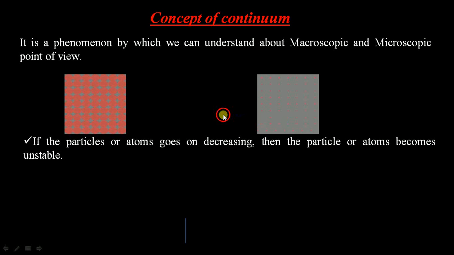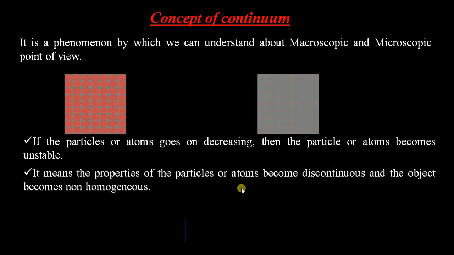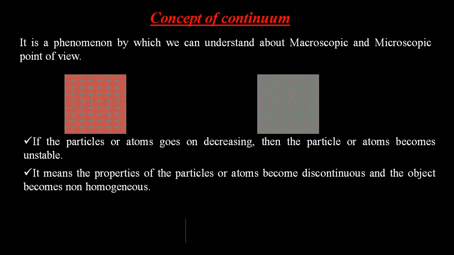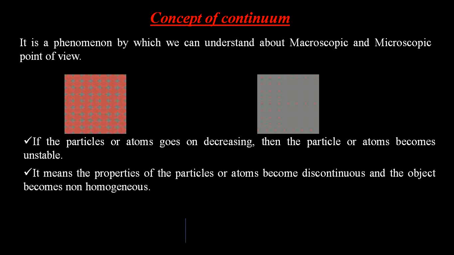So due to this, what happens again? It means the properties of the particles or atoms become discontinuous and the object becomes non-homogeneous. That means when you are considering small particles, we will not be able to analyze the variation of the properties of the system if the particles are very small. When they are not large enough to analyze the behavior of the object, that object automatically becomes discontinuous and non-homogeneous.